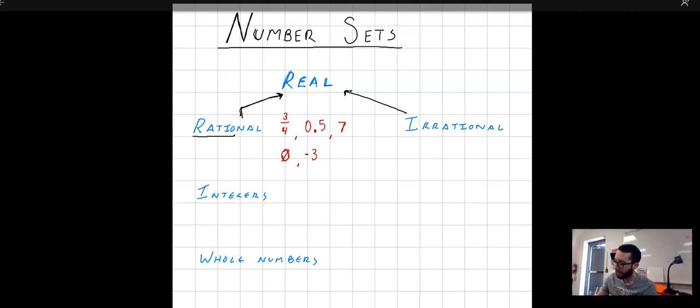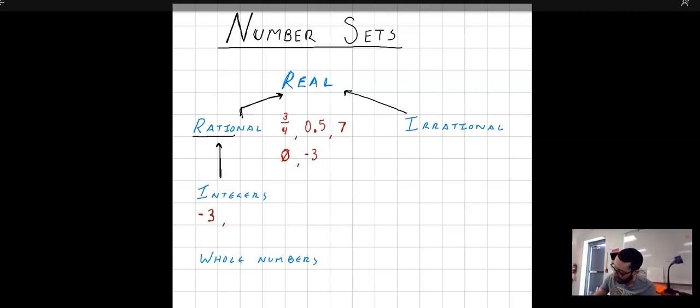And so then you move into integers. And here's the thing, all integers are rational numbers because rational numbers is the biggest category. But not all rational numbers are integers. So integers, you may remember integers from 7th grade, it includes your negative numbers. So like -3 is an integer because it's a negative number.